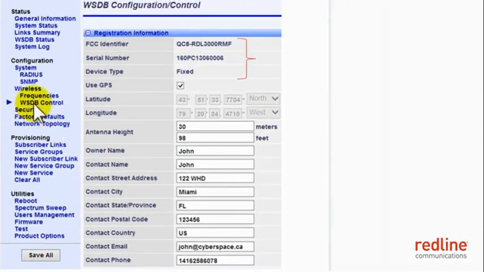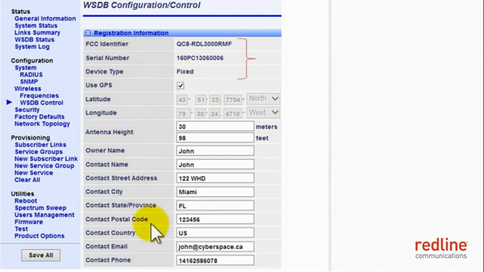Also, under the white space database control tab, the geolocation information of each unit must be configured. The system's latitude, longitude, antenna height, and other parameters must be configured correctly. The system can also pick up the LAN LAT value from the GPS if a GPS has been installed with the unit and the GPS is able to see enough number of satellites to be able to determine the LAN and LAT of the deployment.